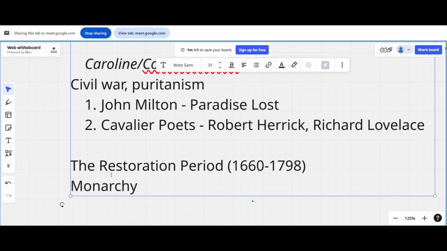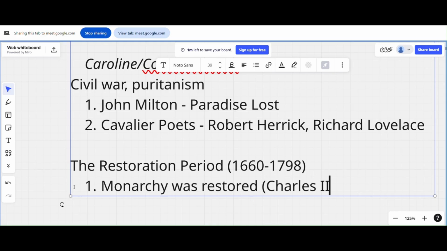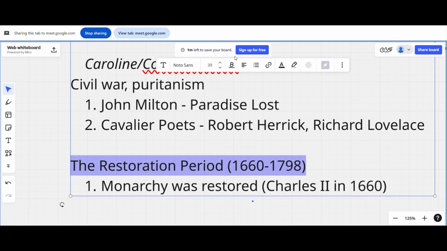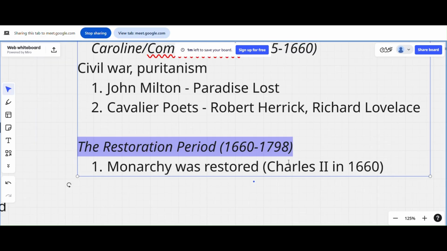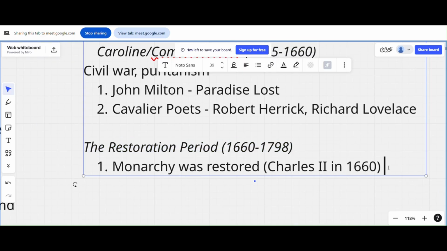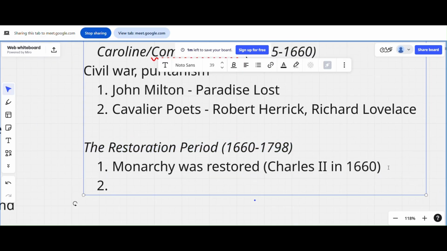We won't go too much into it. There were some fights between different parties and all, people who don't want the monarchy versus the others. Charles the Second was restored in 1660. This is the king that was restored. That is why it is called the Restoration period. Just keep this in your mind. Restoration period, monarchy was restored. Who is the king? Charles the Second. 1660. And it is the rise of enlightenment.